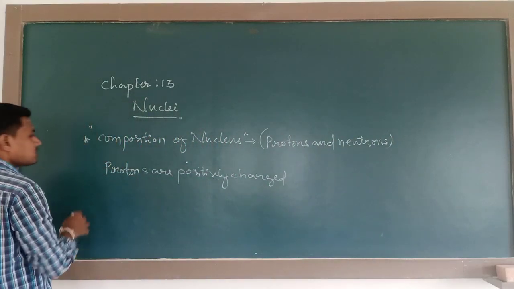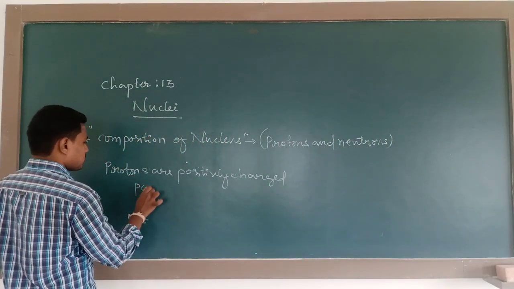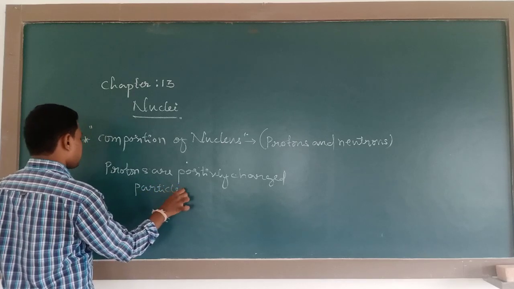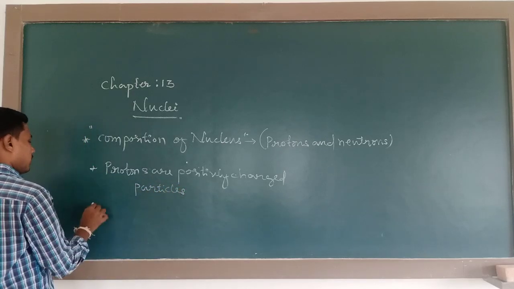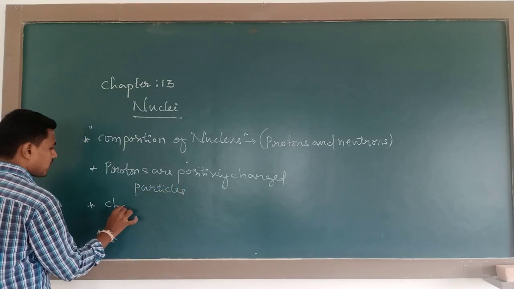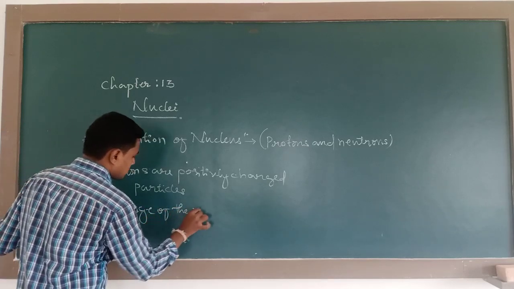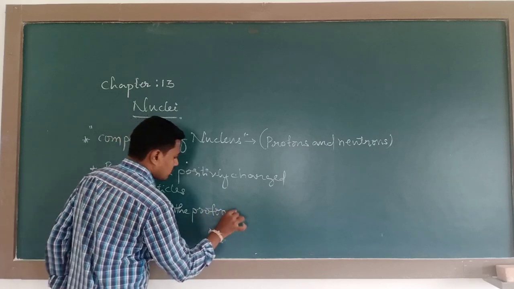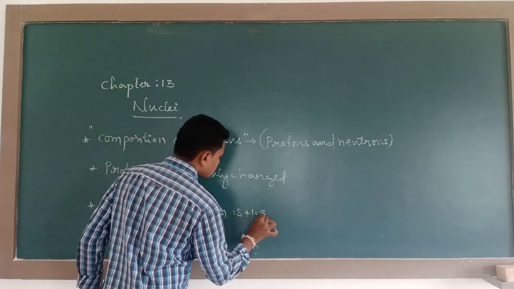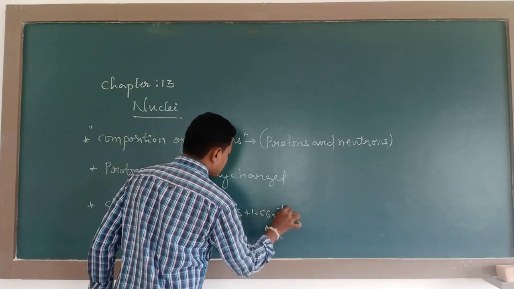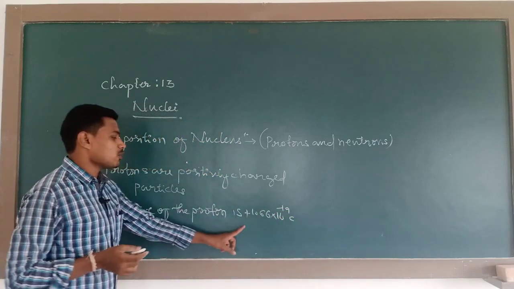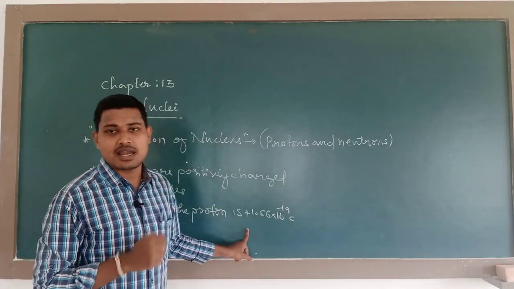Protons are positively charged particles. The charge of the proton is plus 1.66 into 10 raised to minus 19 coulomb, which is equal to the magnitude of the charge of electron.